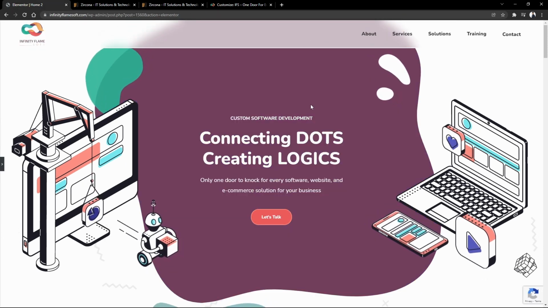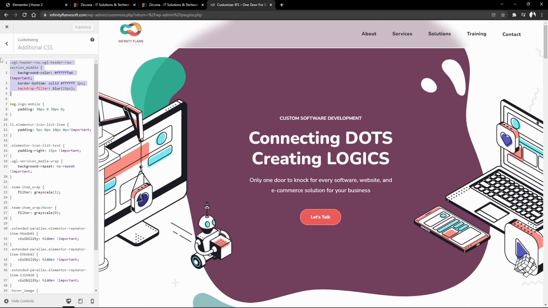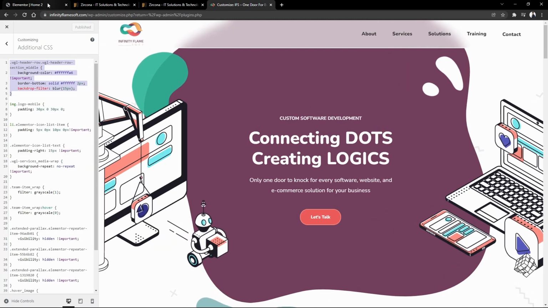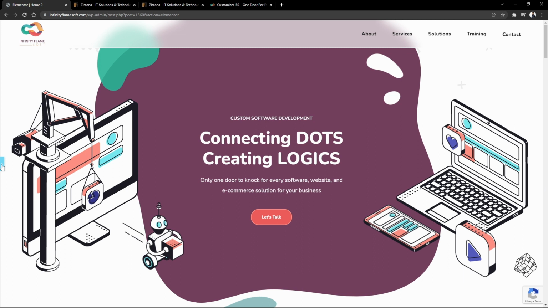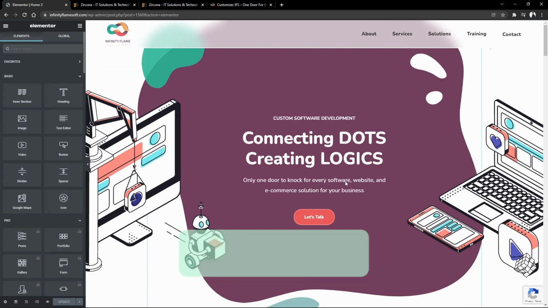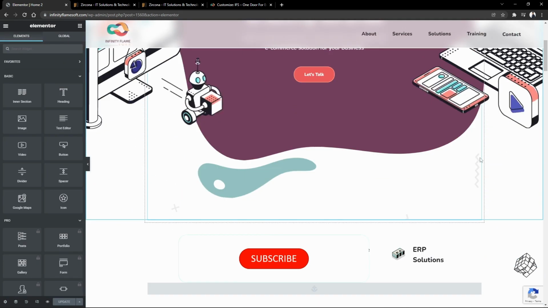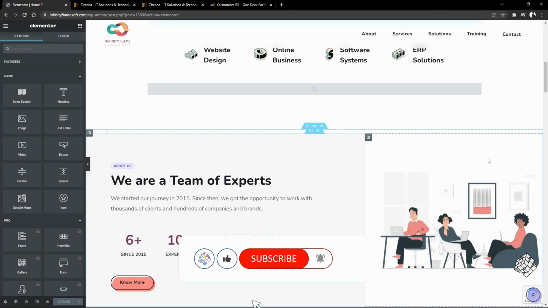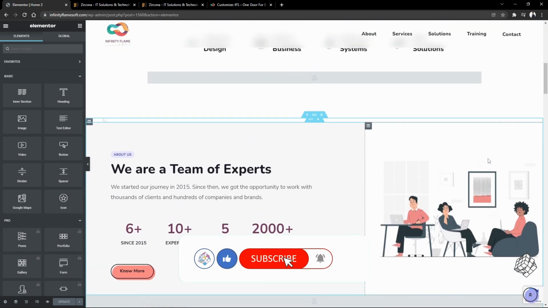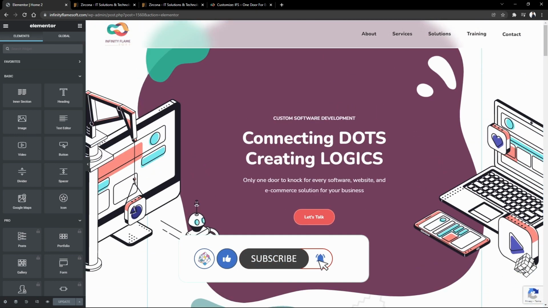The theme didn't have that option for this, so I have to add a few custom CSS lines to make this custom style. This whole theme is built using the Elementor Page Builder. If you know a little bit about WordPress, then you might have heard about the Page Builder. It's actually very popular nowadays, but in most cases I do prefer Gutenberg, which is the default page builder in WordPress.